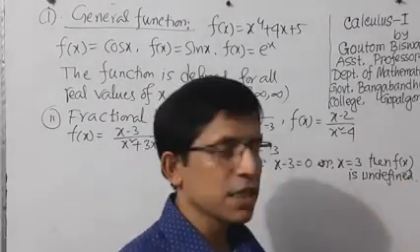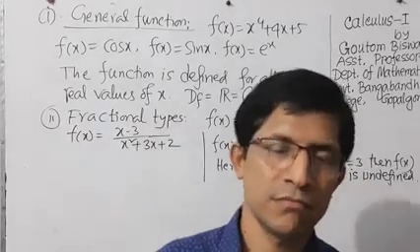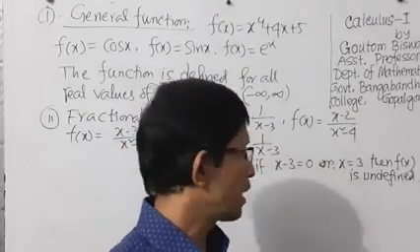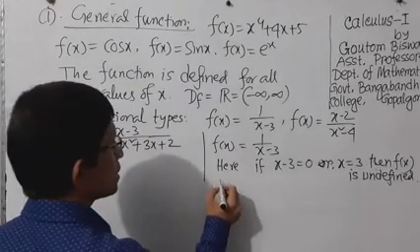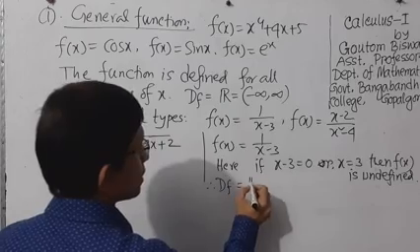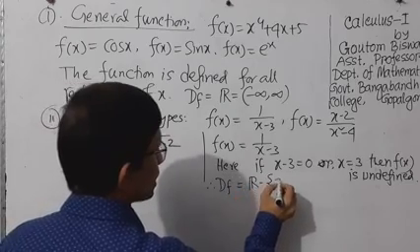That means 3 would not be in the domain of the function. Now deduct this. So what is the domain? The domain of the function will be the deduction of 3 from the total real numbers R.